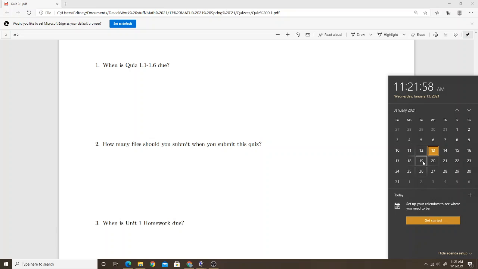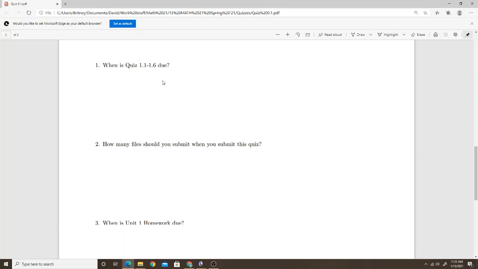And the reason that it's due on Tuesday, right? Quizzes are usually due on Mondays. But the reason it's due on Tuesday is because the 18th is Martin Luther King Day, right? So anyway, it'll be due at the end of the day Tuesday, the 19th. But usually you do have quizzes due at the end of the day on Mondays. Anyway, so correct answer here is January 19th at 11:59 p.m.